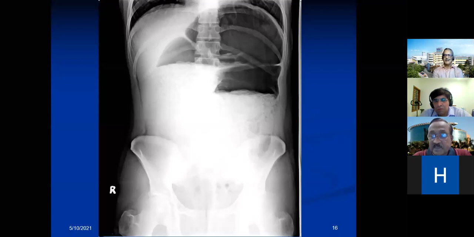Sir, it just looks like a distended bowel loop with air fluid levels, with the lines completely extending through the entire length of the lumen. So it's probably a small lumen only, sir. Small gut. So you still feel that it could be small bowel? You mean to say the jejunum has become so grossly dilated? Do you think like that?